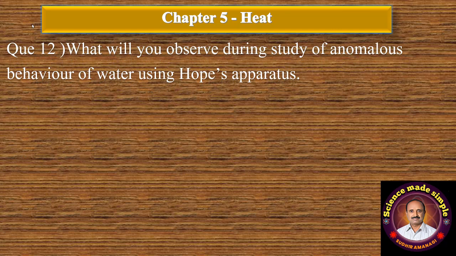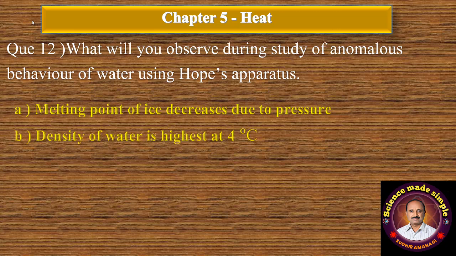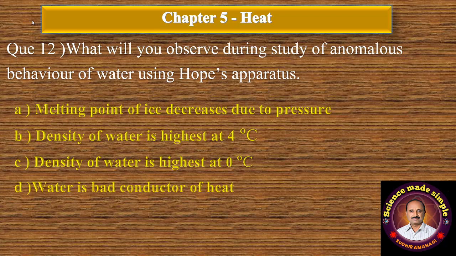Question number 12. What will you observe during study of anomalous behavior of water using Hope's apparatus? A option, melting point of ice decreases due to pressure. B option, density of water is highest at 4 degrees Celsius. C, density of water is highest at 0 degrees Celsius. And D, water is bad conductor of heat. Correct option is B, density of water is highest at 4 degrees Celsius.